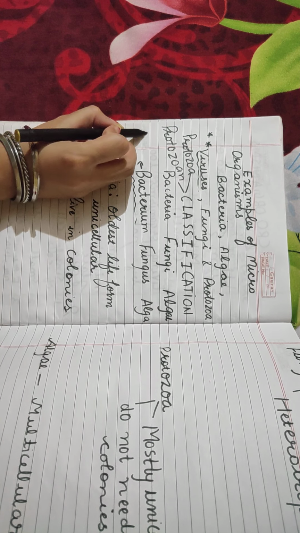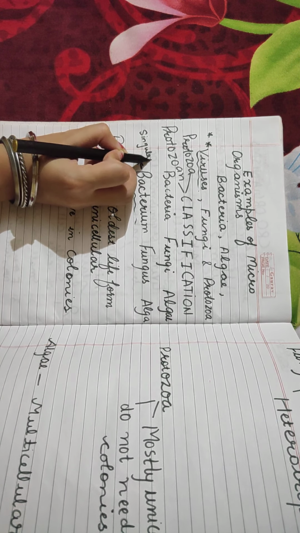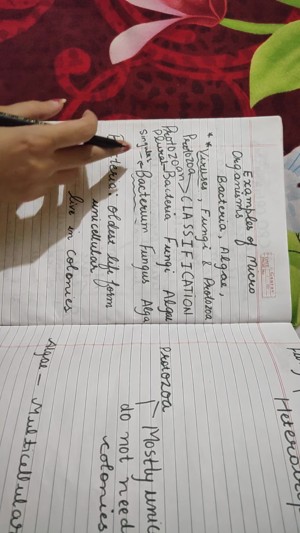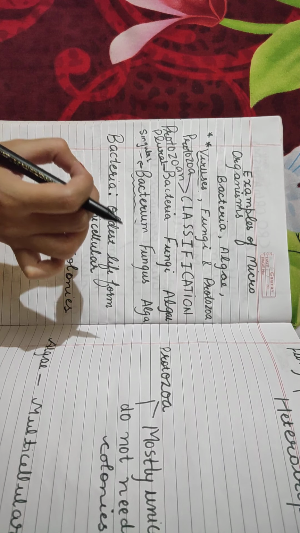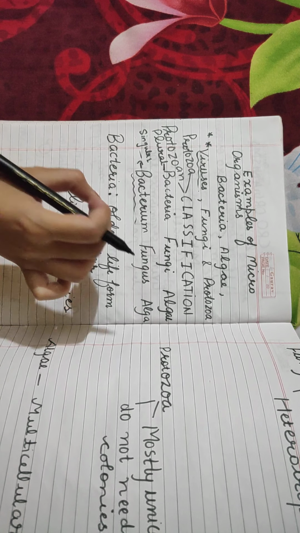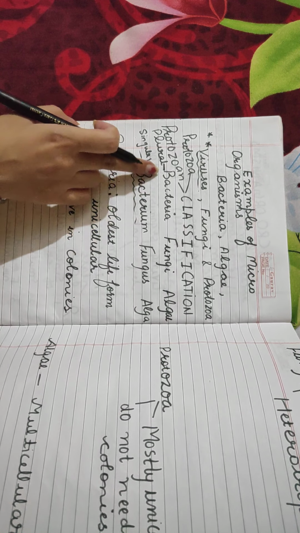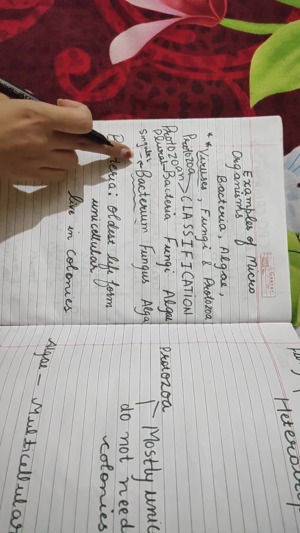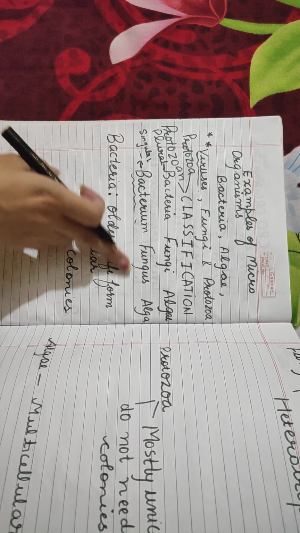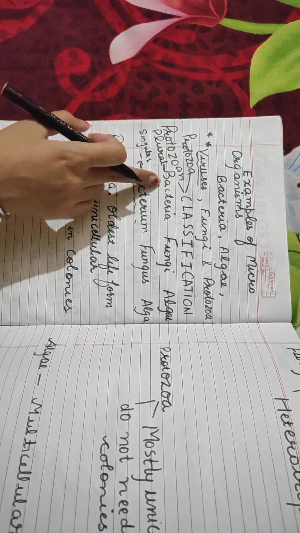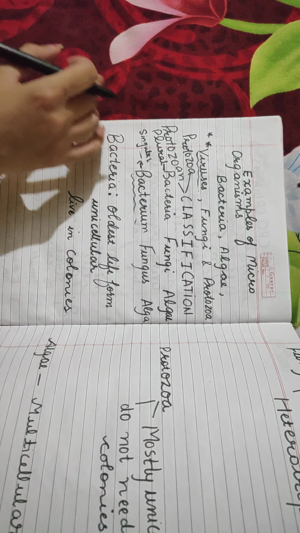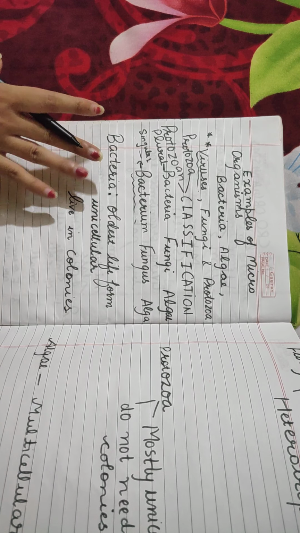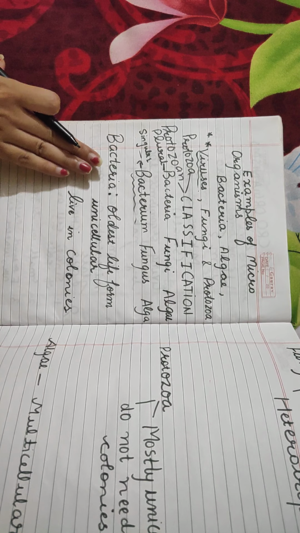So basically this is used for singular, and this is used for plural. If you've got a single tiny microscopic organism, a single bacterium, you call it a bacterium. You do not call it bacteria because it is just one tiny cell. So this is used when you have a single microorganism, and when you have a collection of microorganisms, you call them bacteria, fungi, algae, and protozoa, right? So now we know what examples there are and what the basic classification is. Okay, now let's talk step by step. We will talk about each of these classifications.